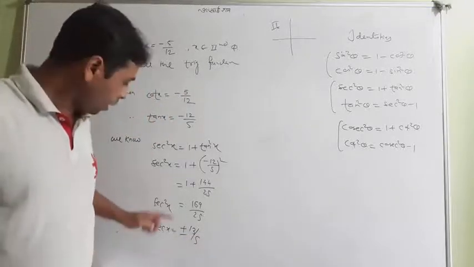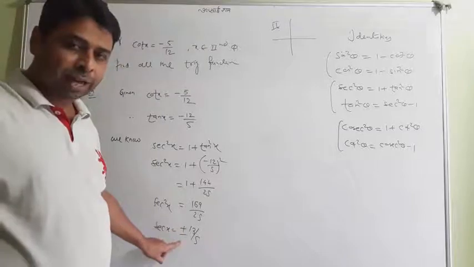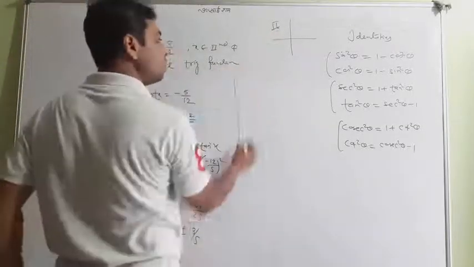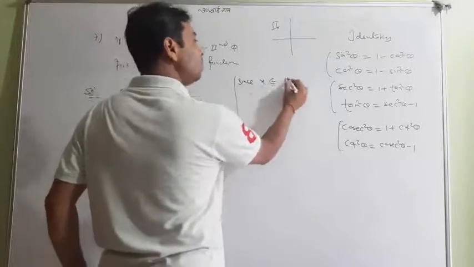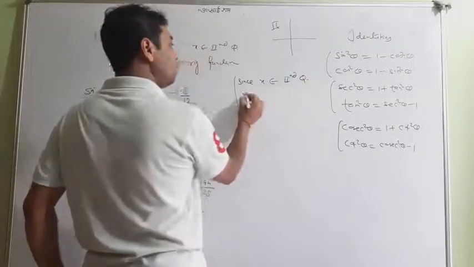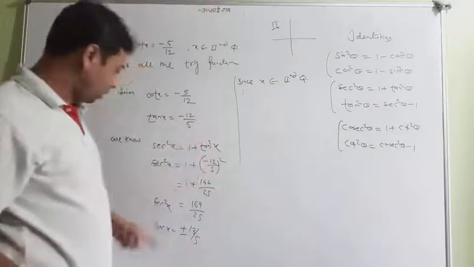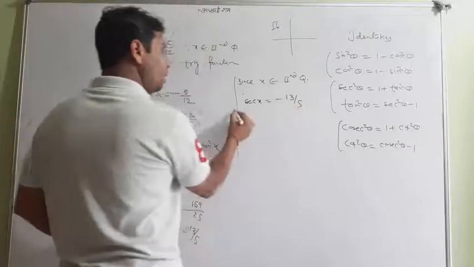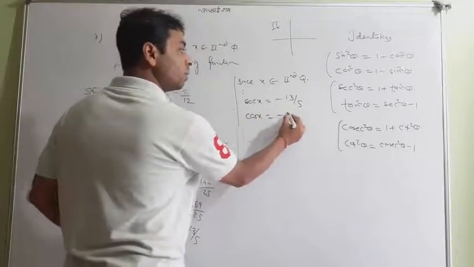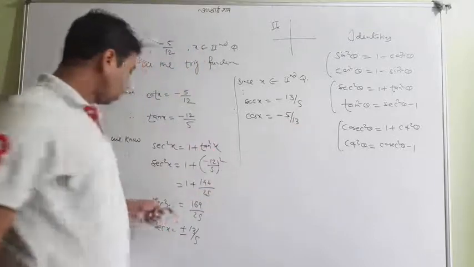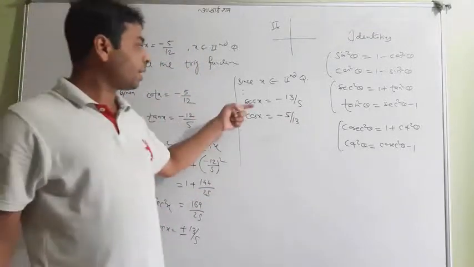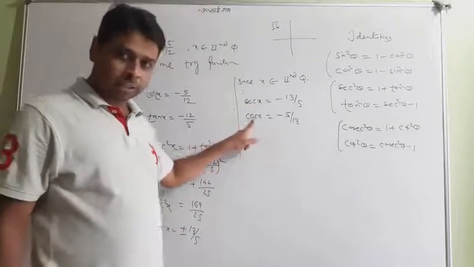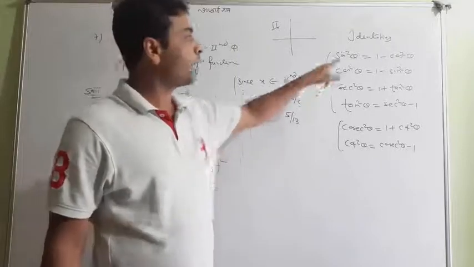after square root. I just got a plus and minus. I'll use the idea that x lies in which quadrant? Second quadrant. Since x lies in second quadrant, where sine is positive and cosec positive, it is negative. So sec x will be negative. And what is the reciprocal of sec? Cos. It is again negative. So you have got cot, tan, sec, cos. Now what remains? Only sine and cosec.